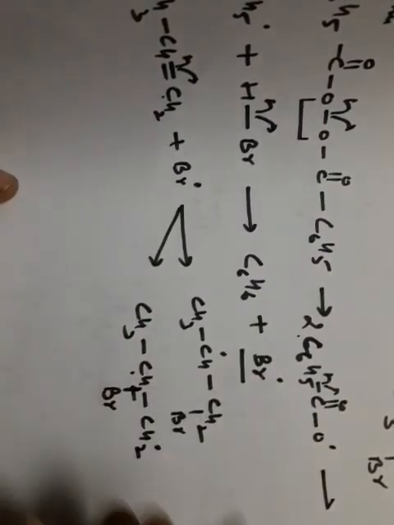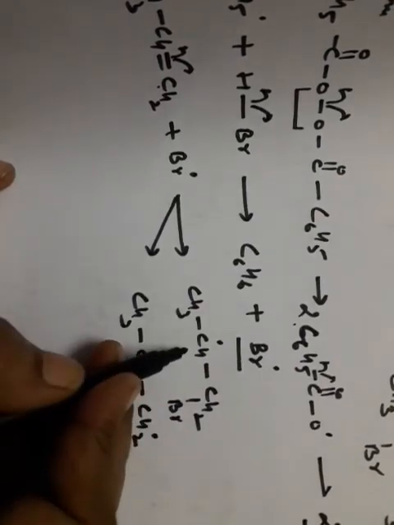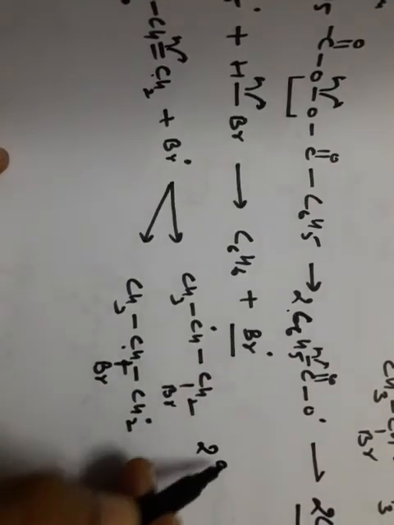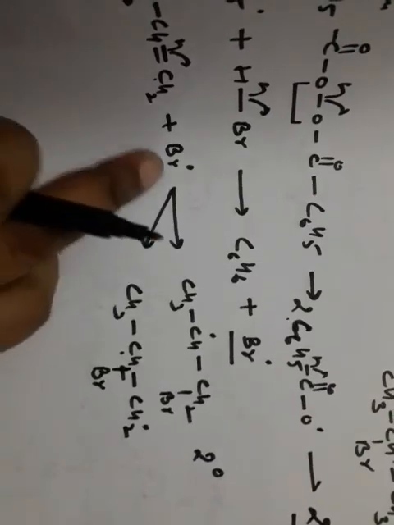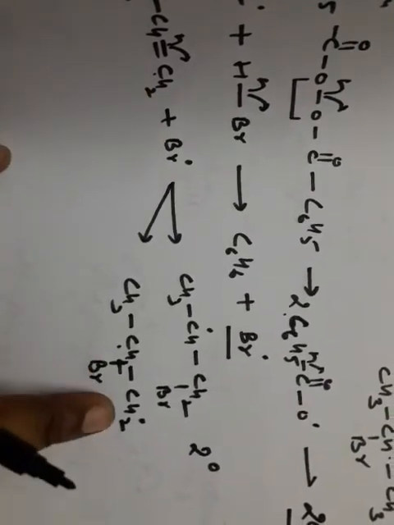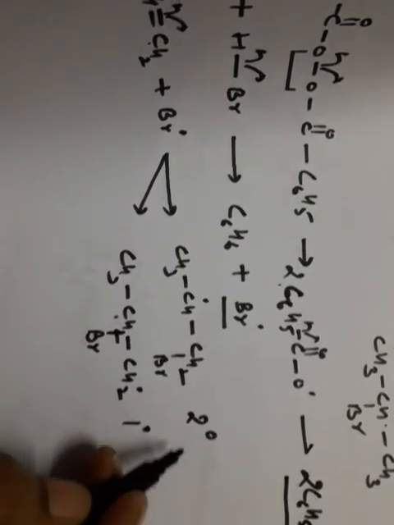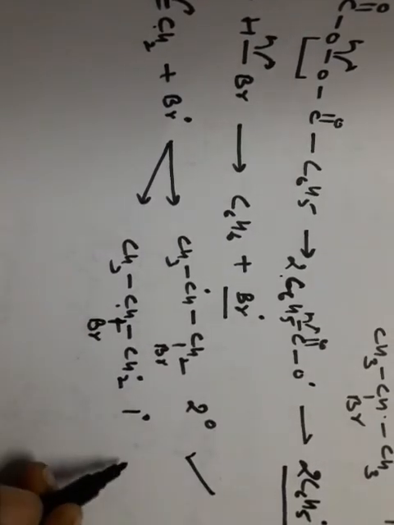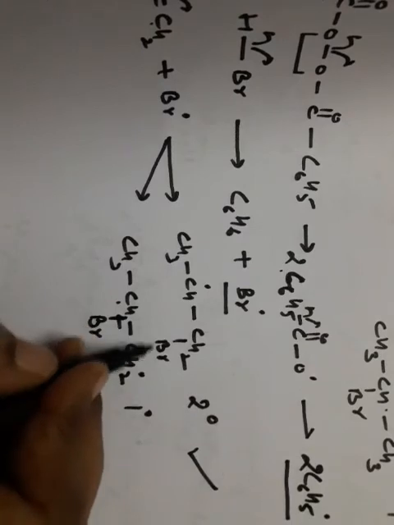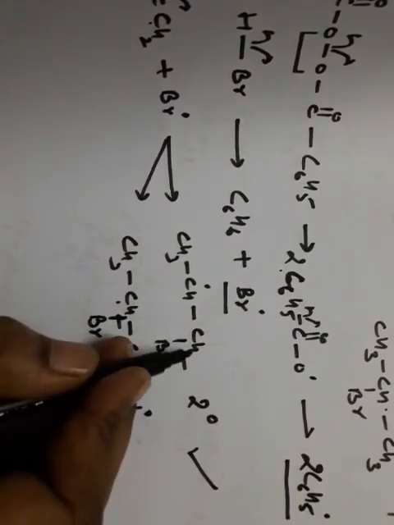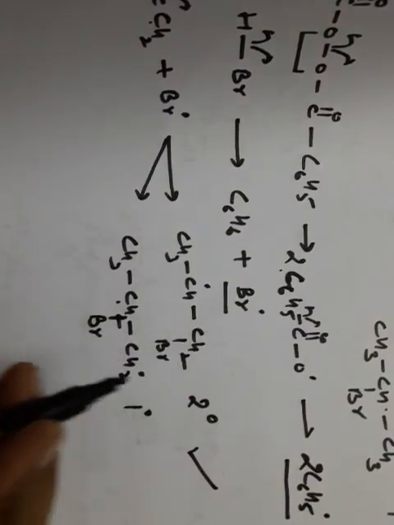See, again discuss the stability of free radical. Here the secondary free radical is formed when it is attached to the terminal side. When it is attached to the non-terminal side, the free radical formed is primary. Out of which one is stable? The secondary free radical is more stable than the primary one, so it is major. It helps us decide which one is major and minor.